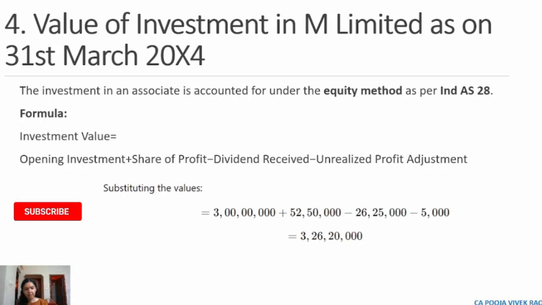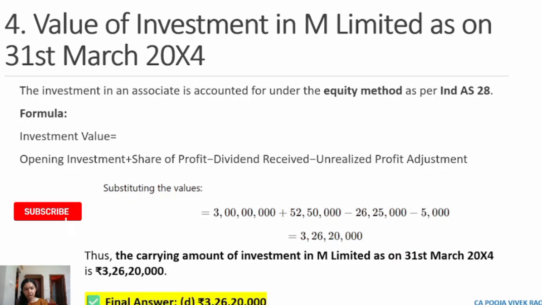So the opening investment is 3 crore. Share of profit is rupees 52 lakhs 50,000, minus the dividend received, that is 26 lakhs 25,000, minus the unrealized profit adjustment, that is rupees 5,000. So the value of investment in M Limited as of 31st March 2024 is rupees 3 crore 26 lakhs 20,000. So the answer is option D, rupees 3 crore 26 lakhs 20,000.